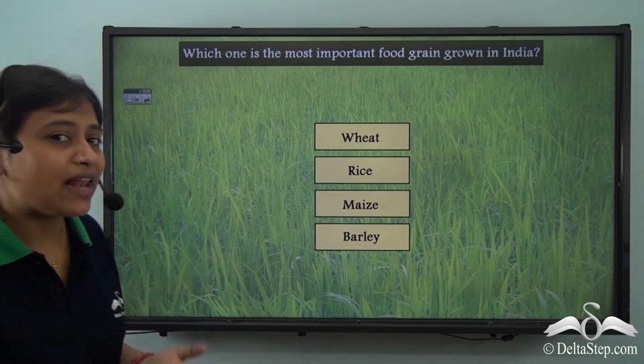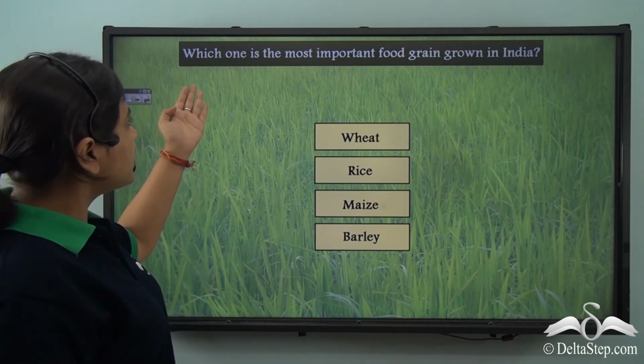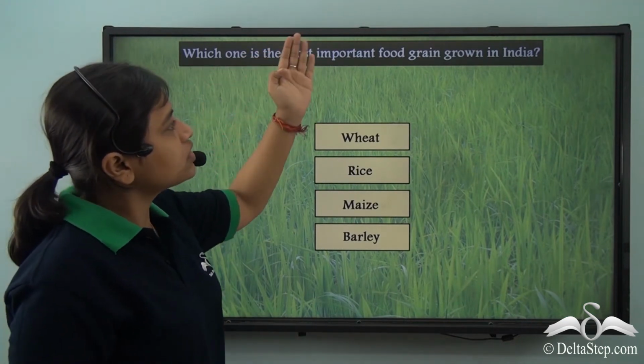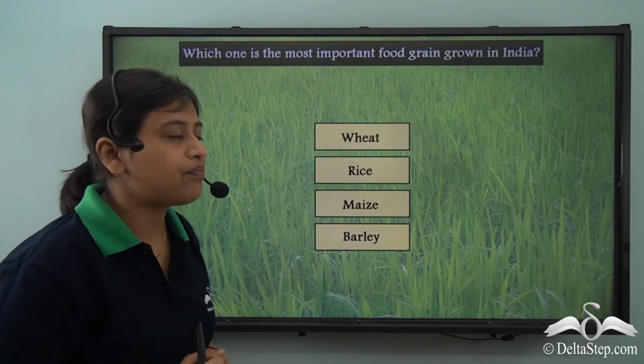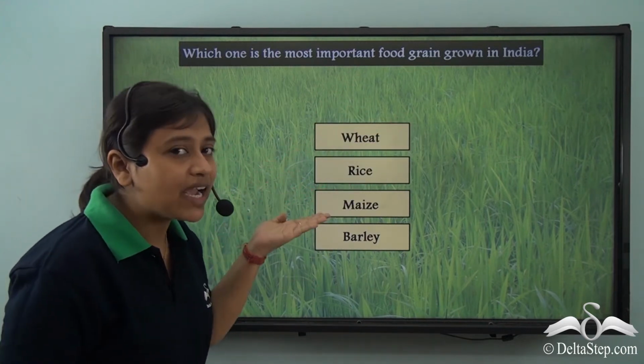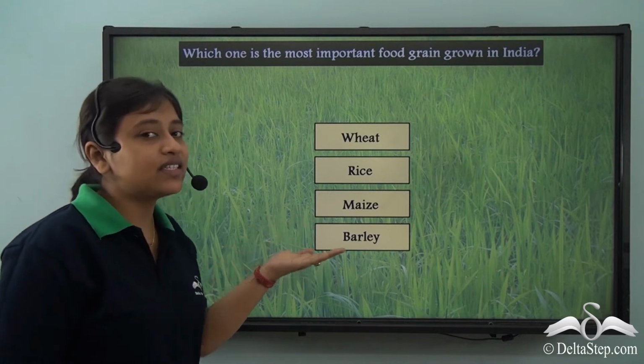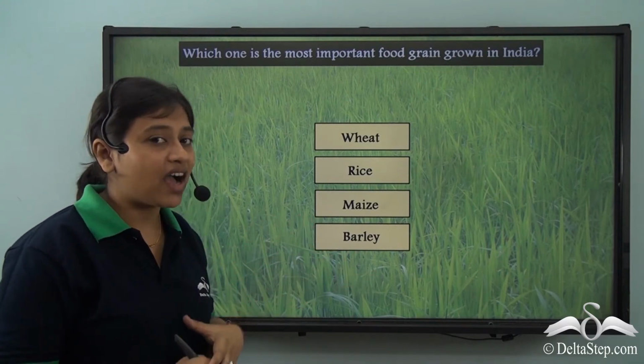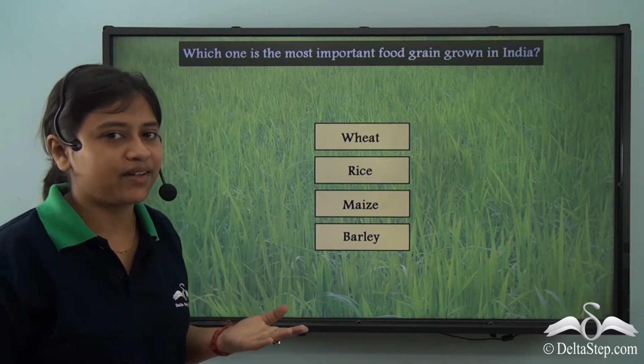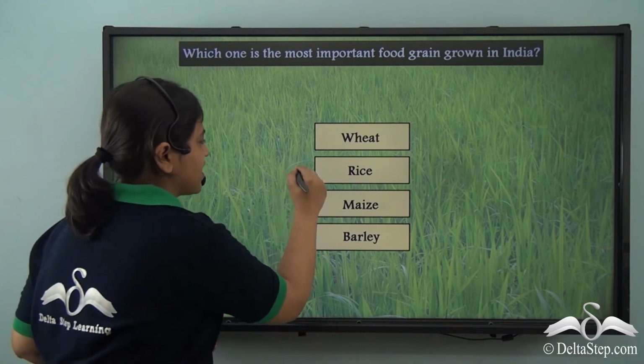So, can you help me answer this question? Which one is the most important food grain in India? Is it wheat? Is it rice? Is it maize? Or is it barley? The answer is very simple. It is rice.